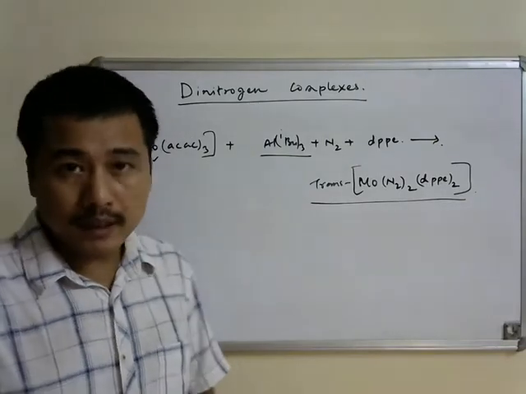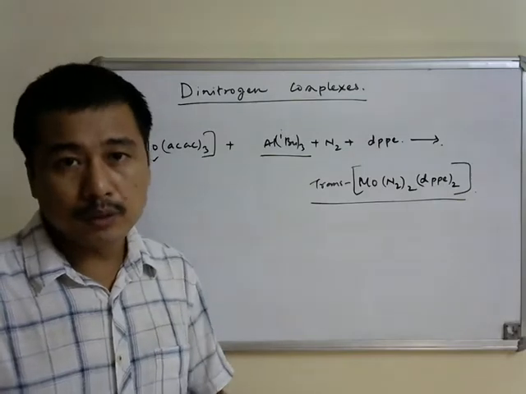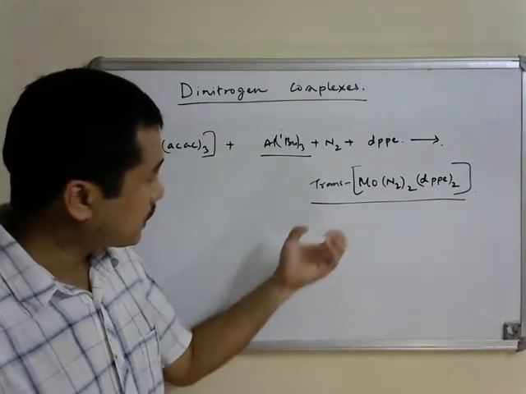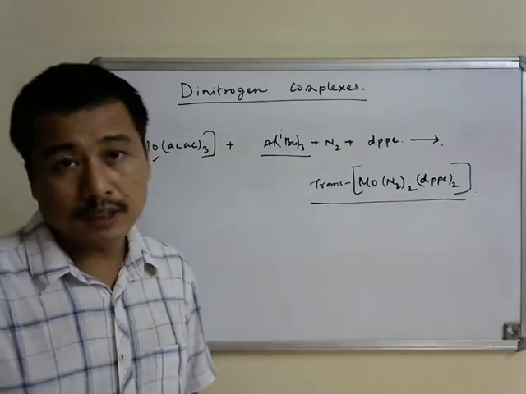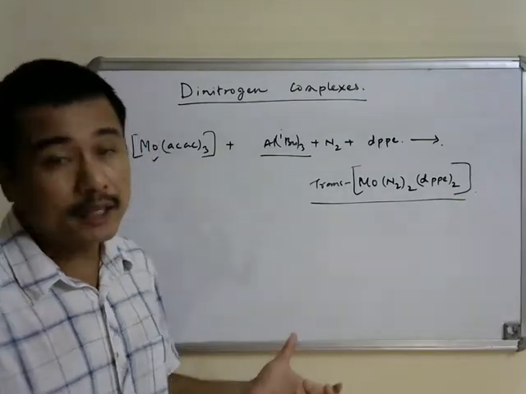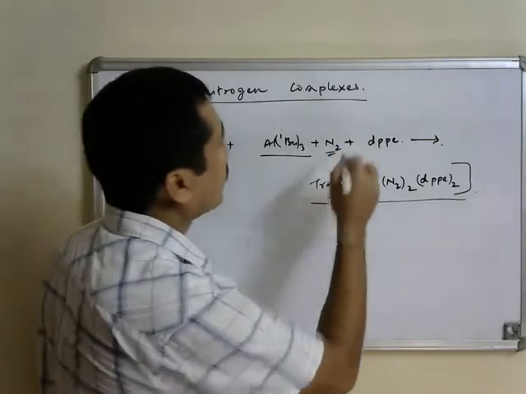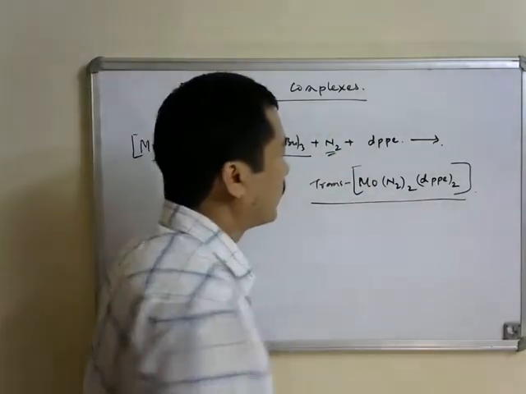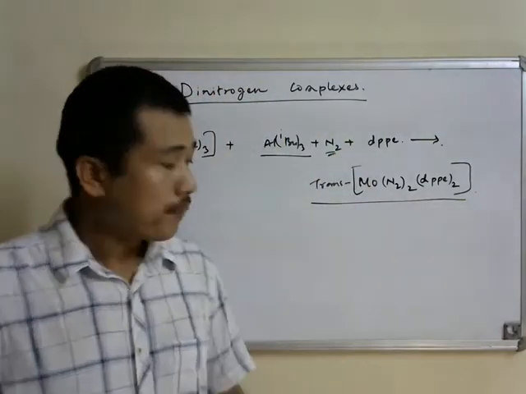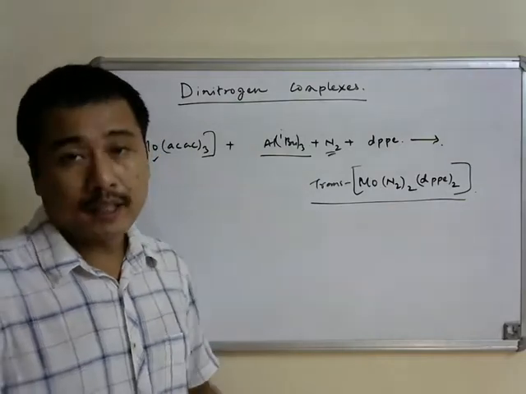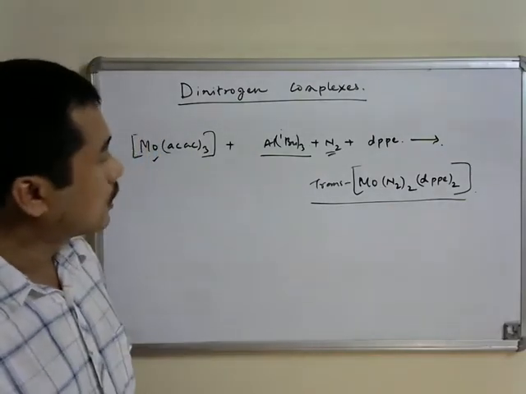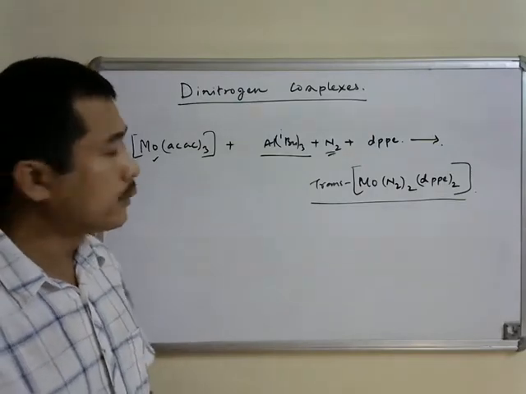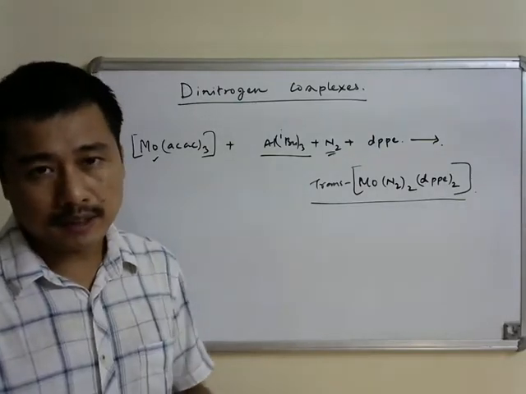When beta hydride elimination takes place, the olefin group will leave the complex, and then metal hydrides are essentially formed, and these metal hydrides after reaction with dinitrogen give us the resulting metal dinitrogen complexes as the final product. So that is how the reaction proceeds when we use the alkyl aluminium as the reducing agent.